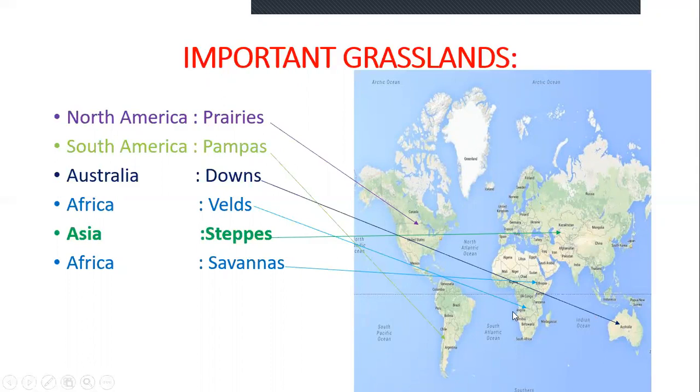Then this one is the veld, in the southern part of Africa. And in South America, there is another grassland. There it is called the pampas. In Eurasia, the grassland is known as steppes. The features of all grasslands in the world are the same, but their names are different.